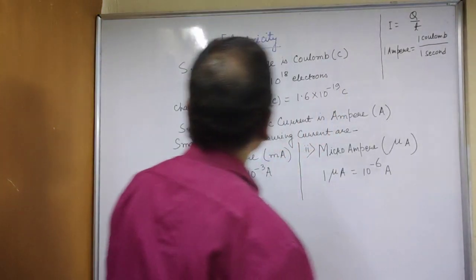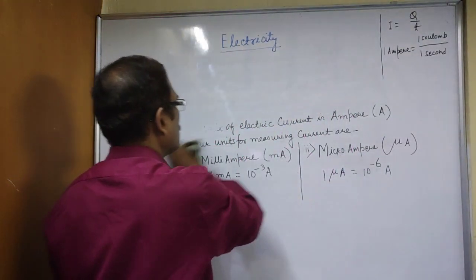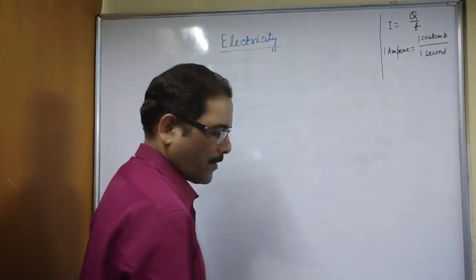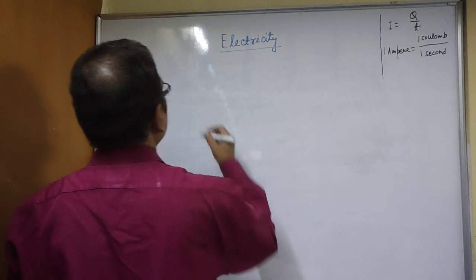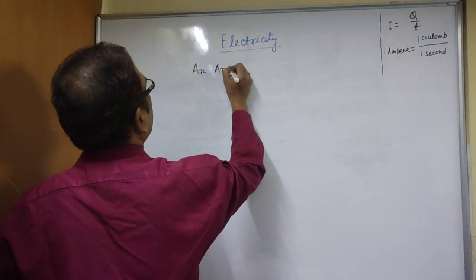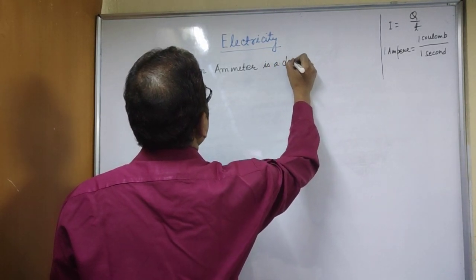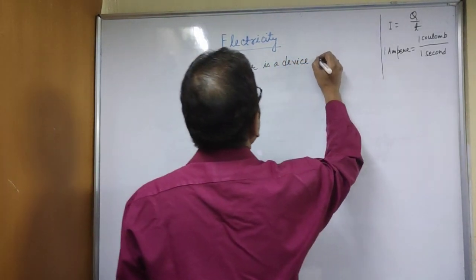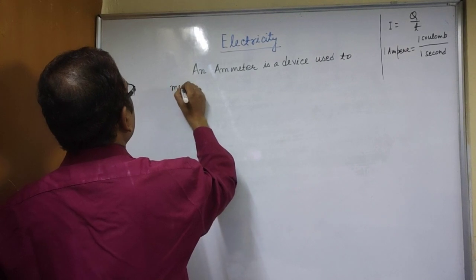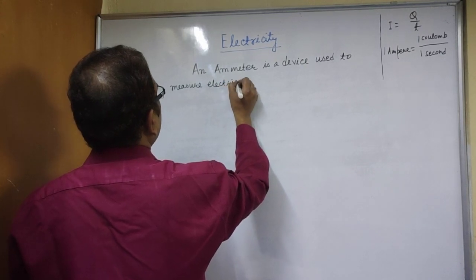So write it: an ammeter is a device used to measure electric current.